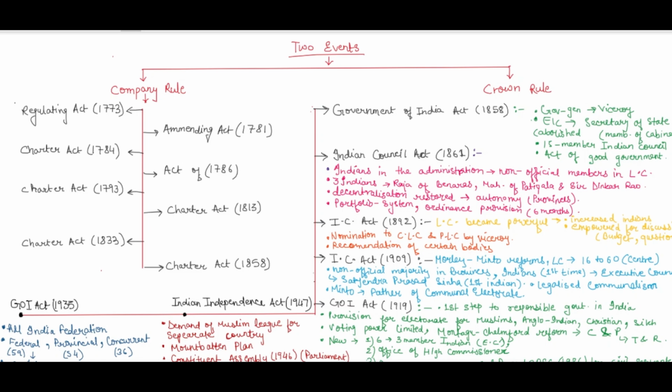Okay. So two events led to the legal framework of our constitution, and the company rule started with the Regulating Act of 1773, Amending Act 1781. Now let's revise the crown rule in detail.